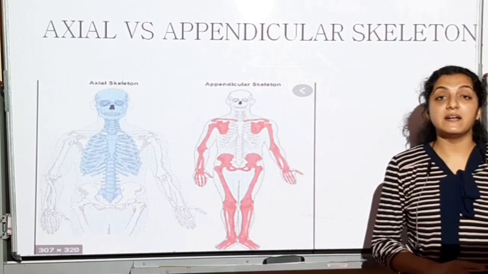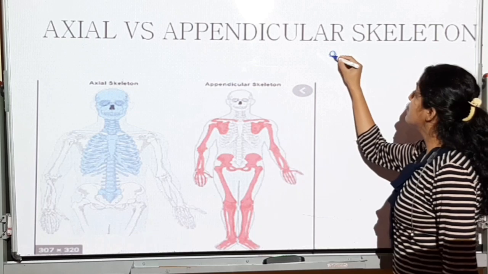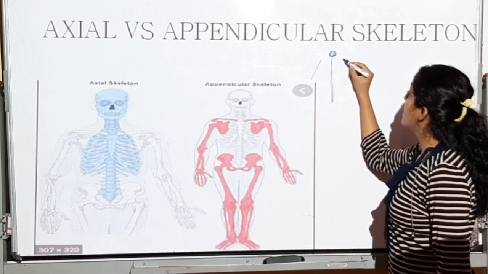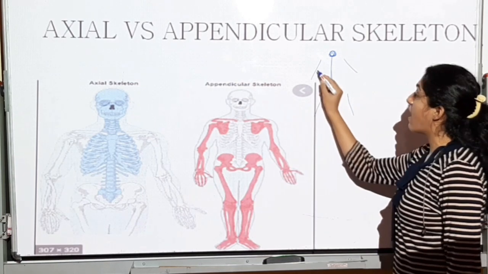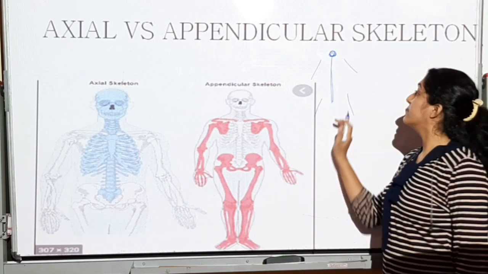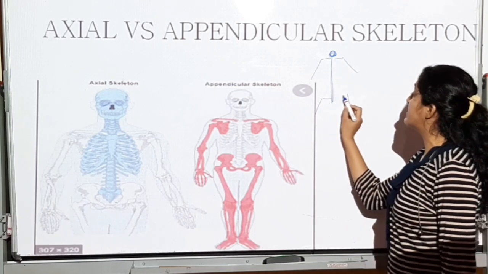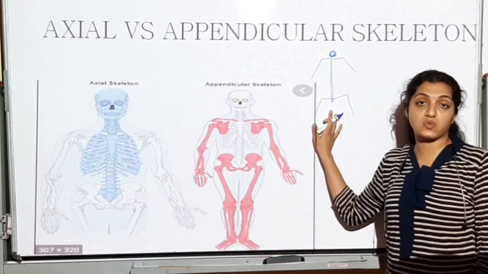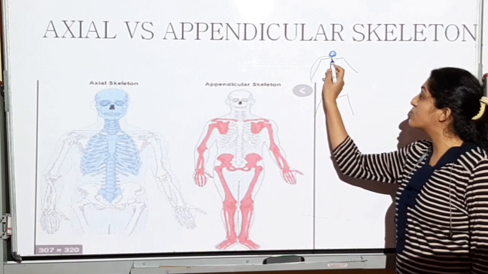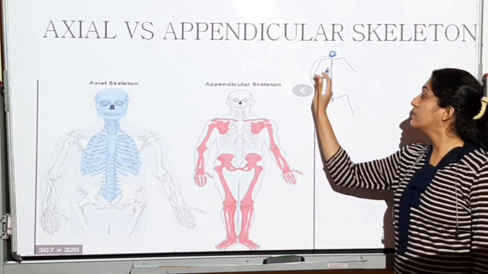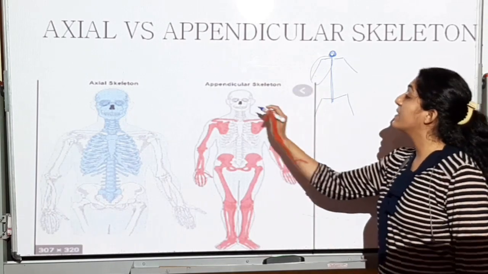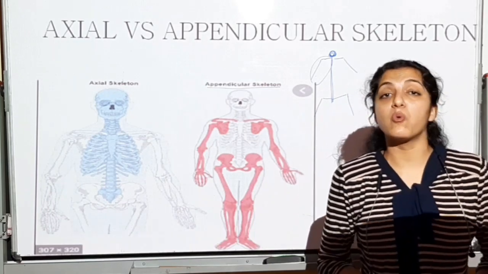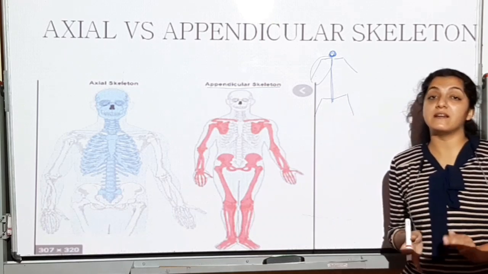Means ये central midline को कुछ bones हैं जो ये central midline में रहेंगे. And there will be bones which will be away from the midline, that is our hands and our legs. And there will be something which is connecting these hands and legs to this central midline bones. So ये पूरा part, ये attach करने वाला apparatus and the extremities के bones, this will be the appendicular skeleton. Whereas midline में आने वाले सारे bones will be the axial skeleton.